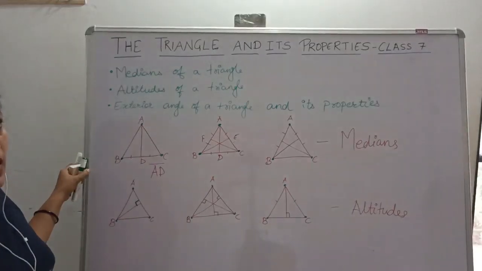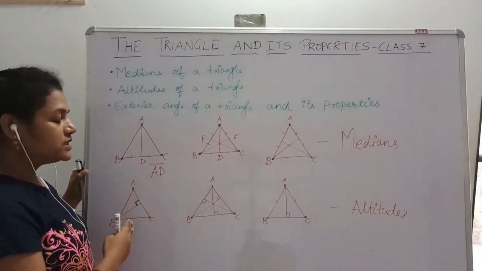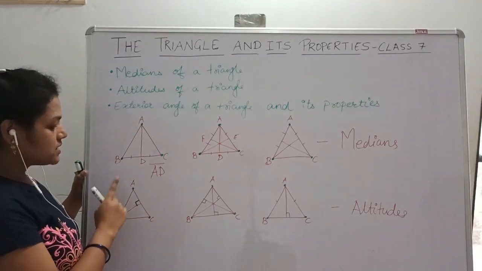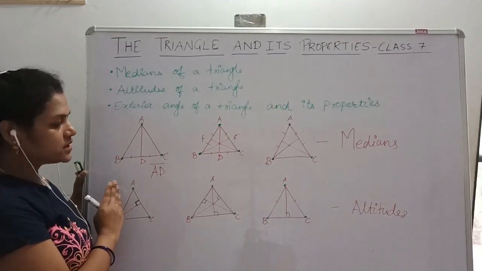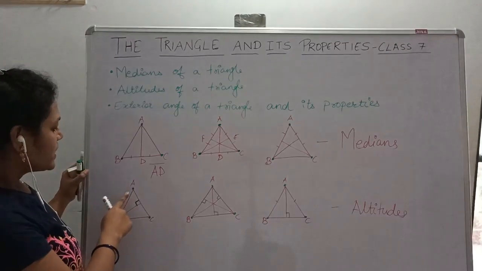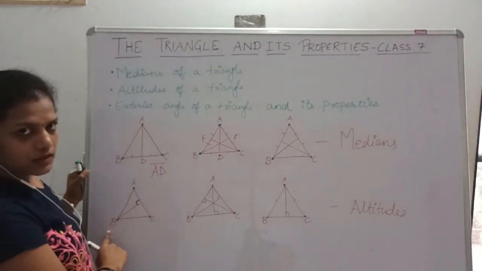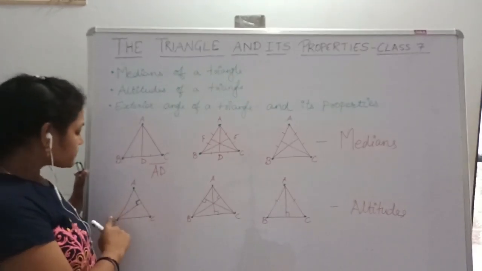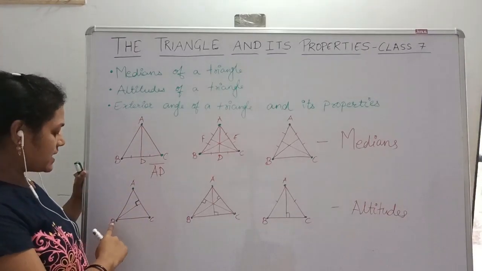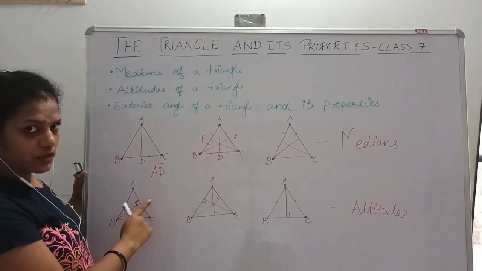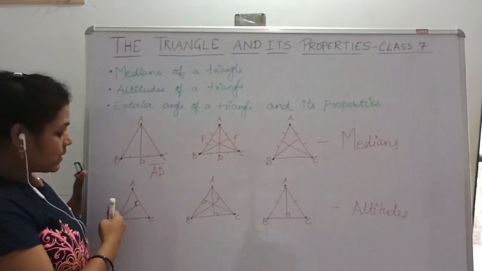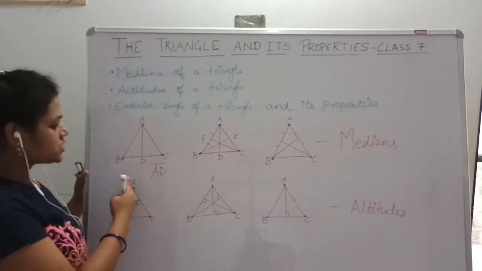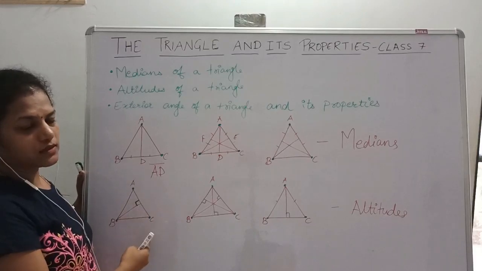Next we will see about altitudes. There is a difference between altitude and median. If there is a triangle, again it has three vertices, A, B, C. An altitude can be defined as a perpendicular line from the vertex to the opposite side of the triangle.